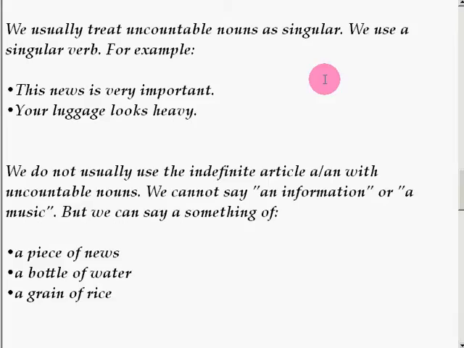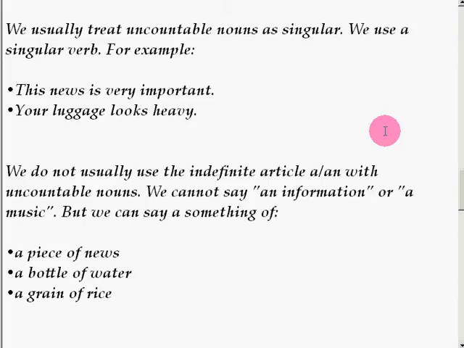So here, as you can see, we have the words news and luggage. These are uncountable nouns. We treat them as singular. That's why we use singular verbs, is and looks. We do not usually use the indefinite articles a or an with uncountable nouns.